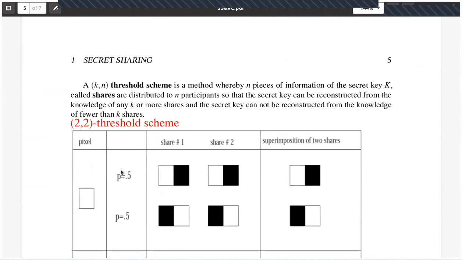So in the (k, n) threshold scheme method, n pieces of information of the secret key, called shares, are distributed to n participants, so that the secret key can be reconstructed from the knowledge of any k or more shares, and cannot be reconstructed from the knowledge of fewer than k shares.